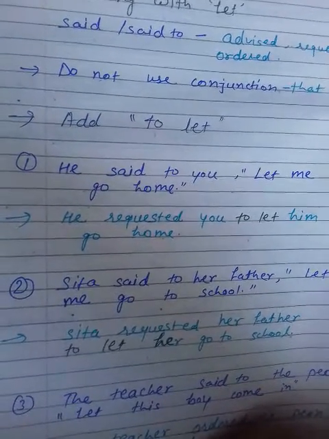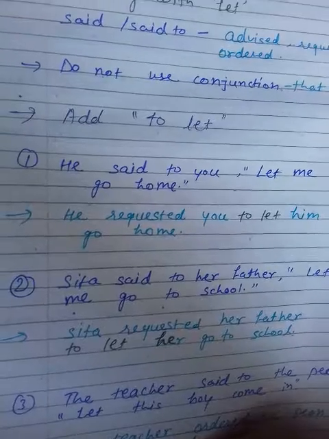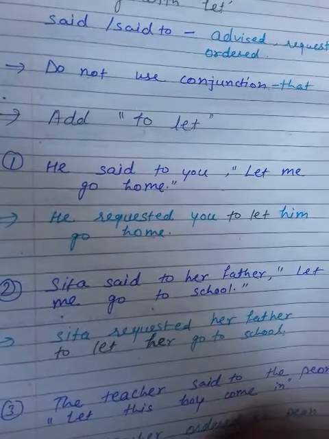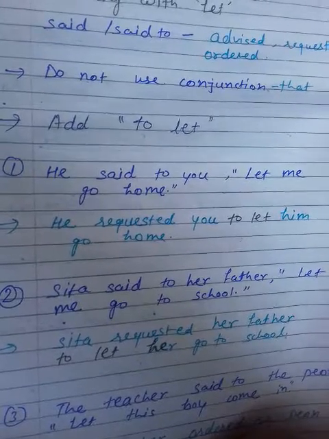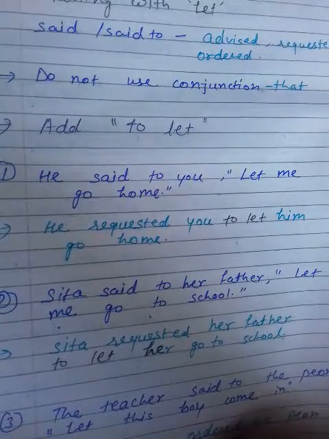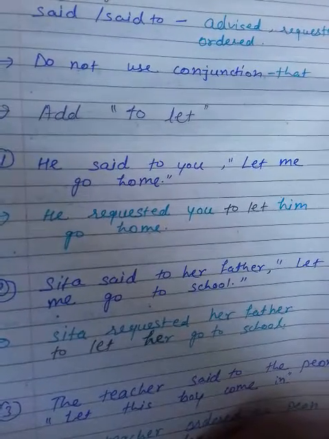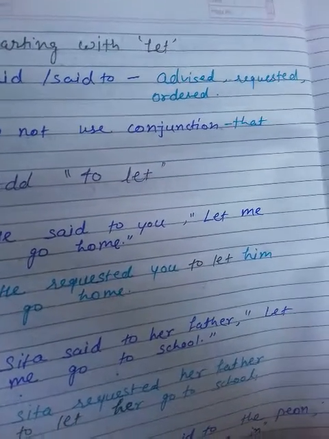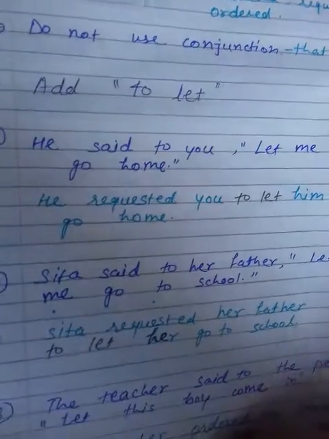First example: He said to you, "Let me go home." You can see in the example, this is a request. Let me go home. मुझे घर जाने दो. This is a request, so the reporting verb changes into requested. Said and said to change into advised, requested or ordered.